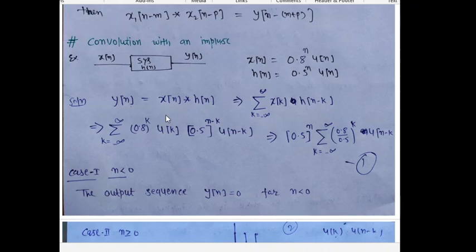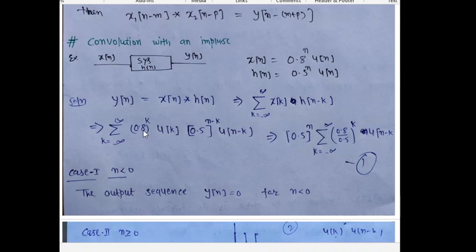Let's take one example. The system is given x[n], the value of x[n] is 0.8 to the power n u[n], and h[n] is 0.5 to the power n u[n]. So from this equation, x[n] convolution h[n] is equal to sigma k from minus to plus infinity x[k] times h[n minus k]. When you put x[k] equal to 0.8 to the power k u[k], and for h[n] you put 0.5 to the power n minus k u[n minus k].